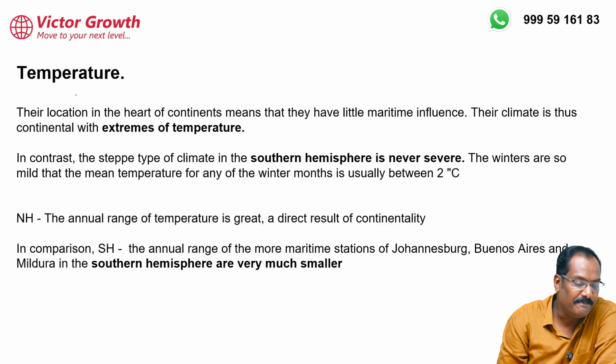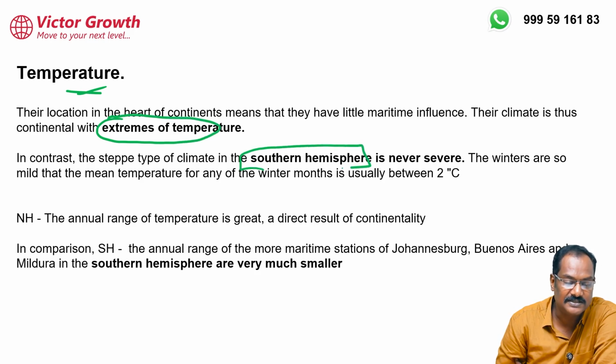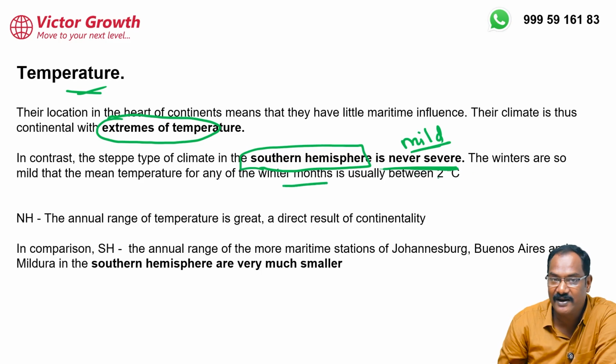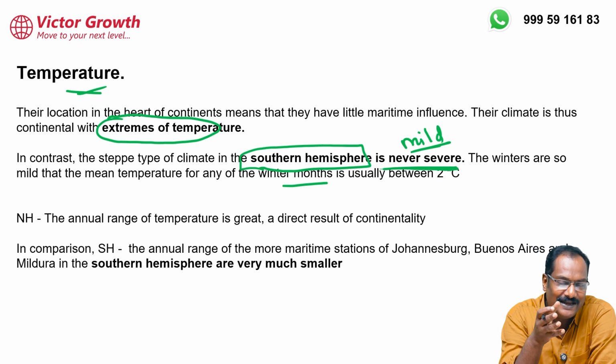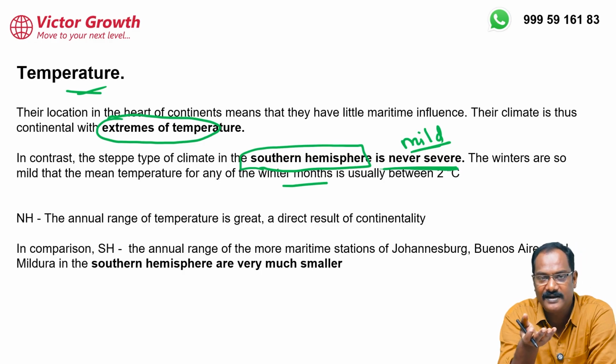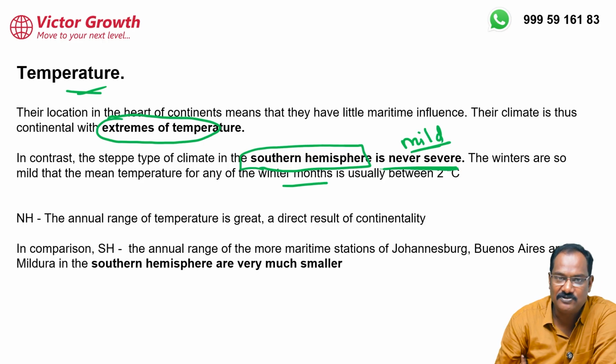Now, what about the temperature of this climate? In the northern hemisphere, I told you they are continental, so you can say it is an extreme temperature. In the southern hemisphere, they are very close to the sea, thereby they'll have a mild climate. This is what you have to understand. The temperature is never severe, and the annual range of temperature will be very less. So temperature-wise, in the northern hemisphere the temperature is high and the range is high because of continentality. In the southern hemisphere it will be a mild climate. Winter is not very cold and summer is not very hot.